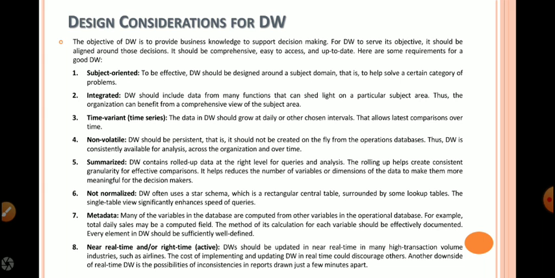Therefore, the data in a data warehouse should grow at daily or other chosen intervals of time that allows latest comparisons over time. Historical data is kept in the data warehouse. For example, one can retrieve the data from 3 months, 6 months, 12 months, or even older data from the data warehouse.